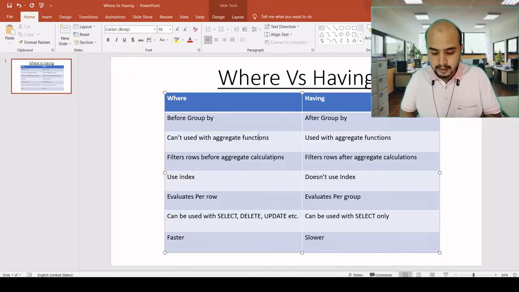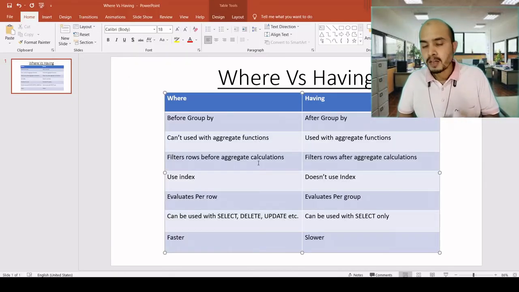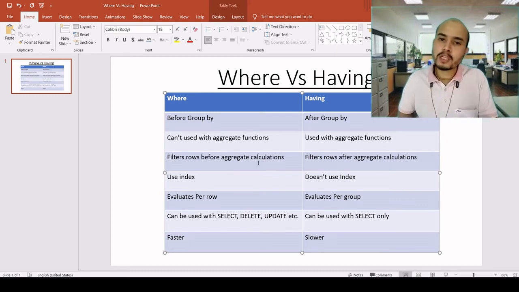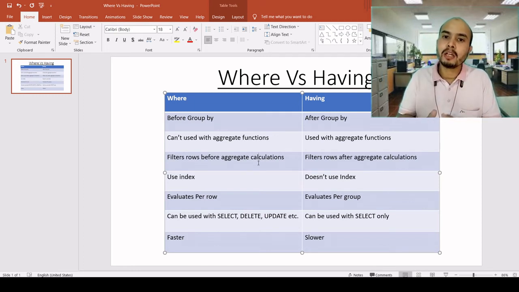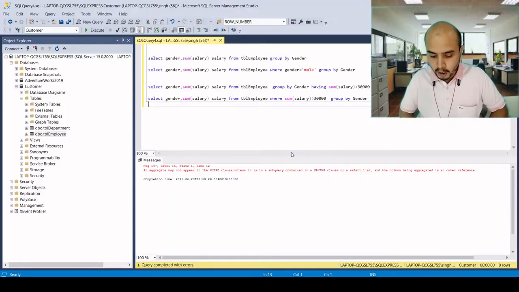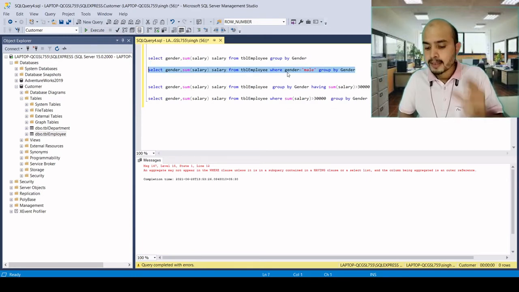So next, where clause always filters rows before the aggregate functions, because it is always used before the group by clause. Let's say I talk about this query. What is happening in this query is it is filtering all the data.